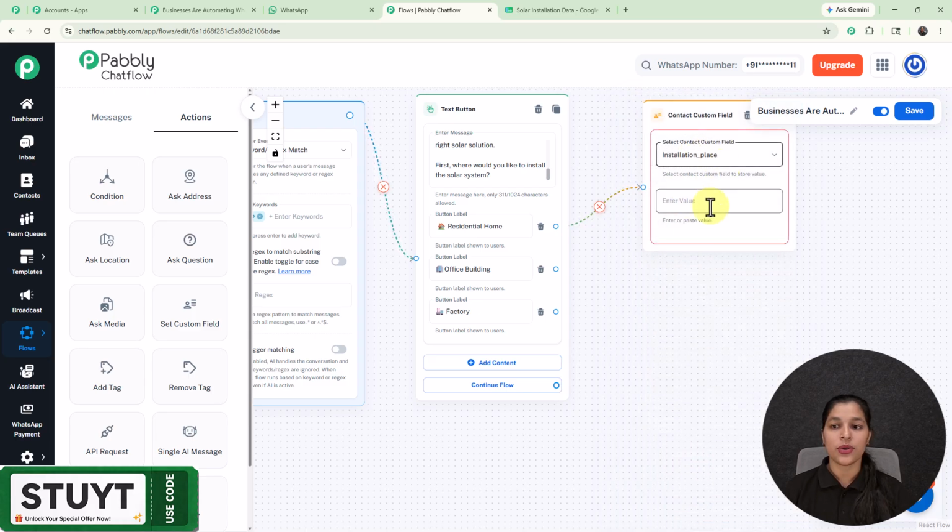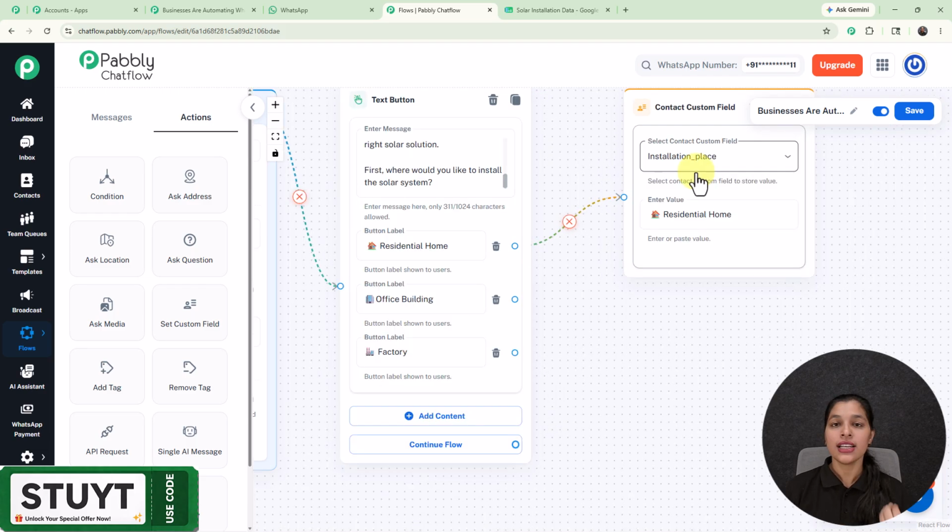And now it is asking me to enter the value. So here I'm going to enter the same value for which I'm creating this contact custom field, that is my first button, residential home. And now this contact custom field installation place will consist of the installation place selected by my user, whether it's office building, factory or the residential home. And for that, we have to provide a contact custom field to both these buttons as well.